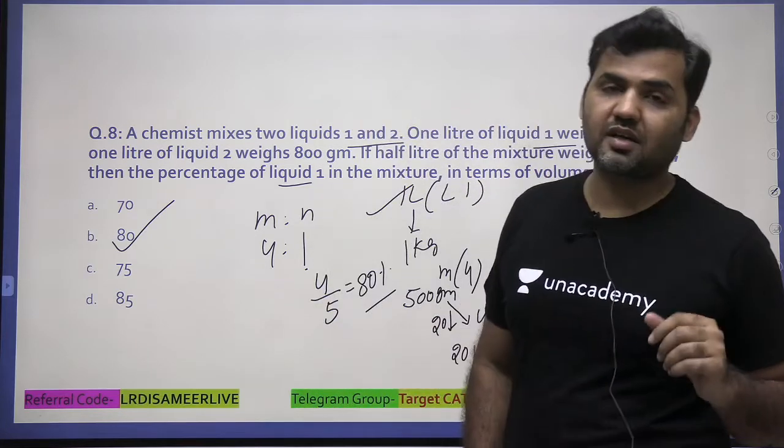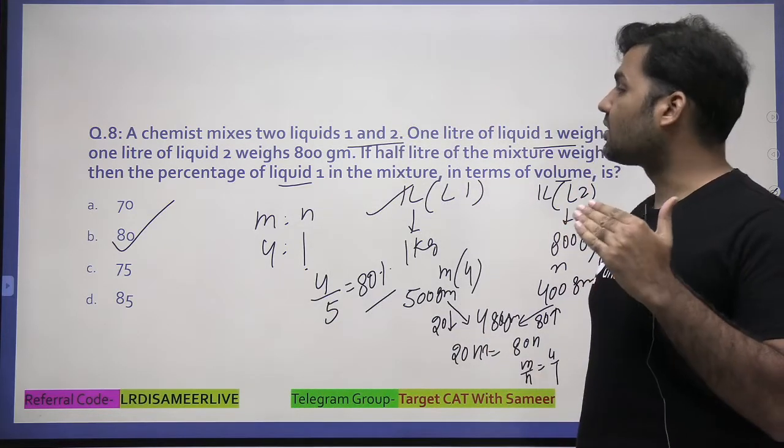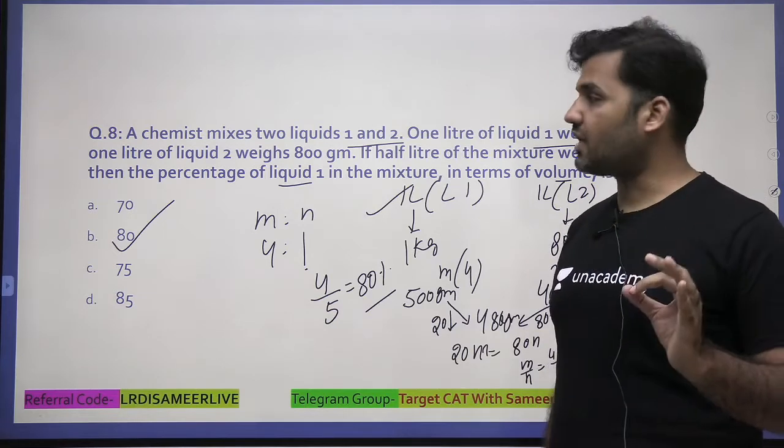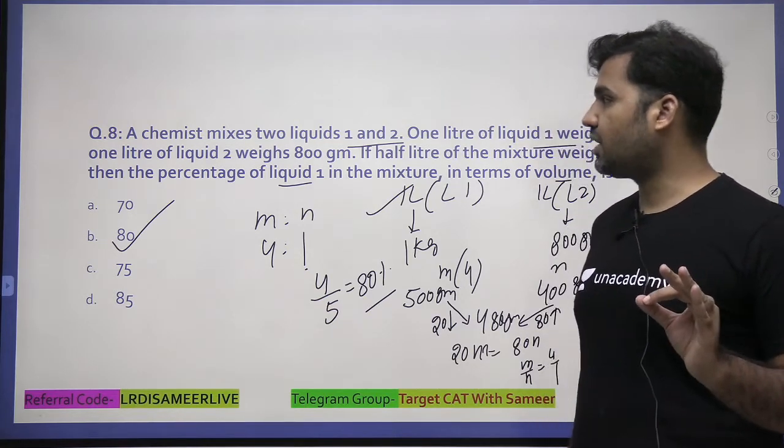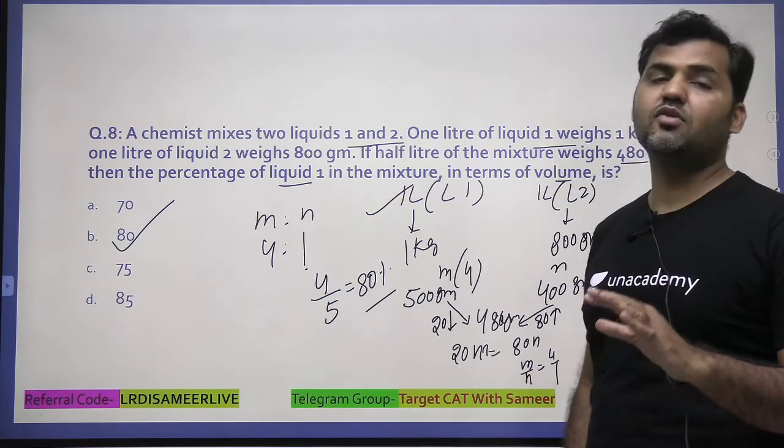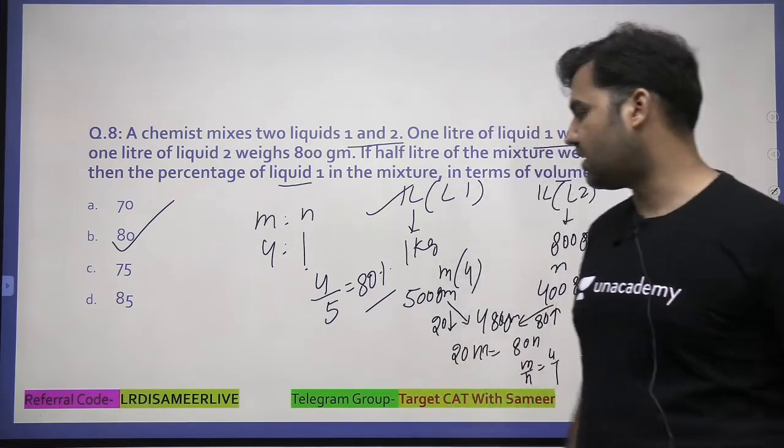There was one more question that we did in the previous video of simple and compound interest that was also based on the concept of equal distribution. So this concept of equal distribution of average is a very, very important topic. So all of you must do this topic. This will definitely give you at least 3 questions in CAT exam.